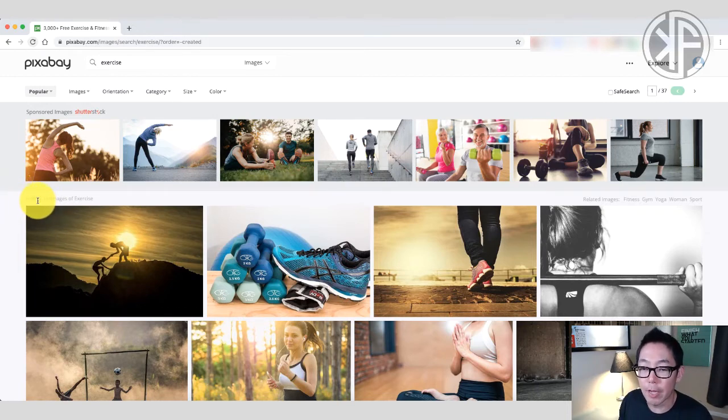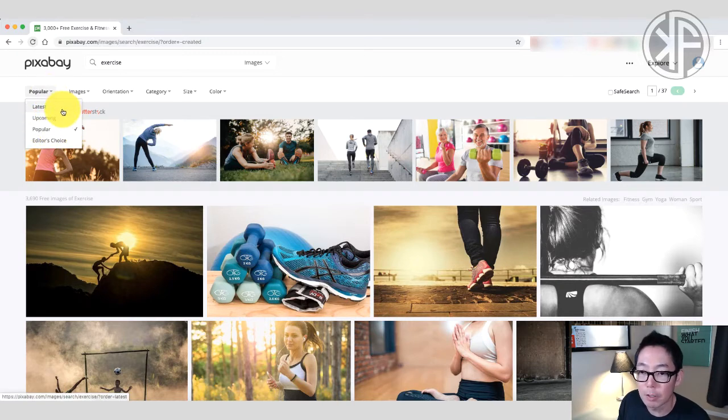And of these images, you can filter them down so that you don't have to go through 37 pages worth of images, okay? So you can click on this filter right here, and right now it's defaulted to popular, but you can also look for latest, the upcoming images, as well as editor's choice images.